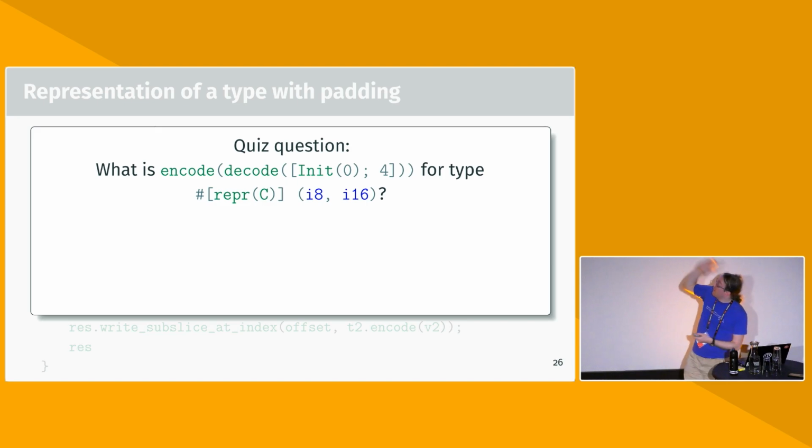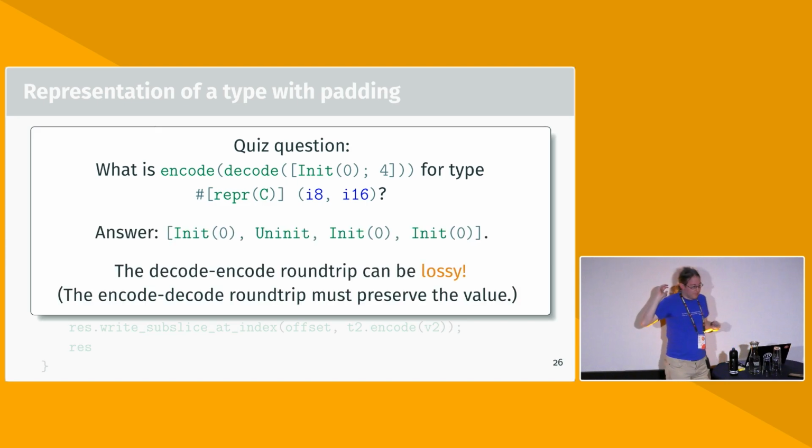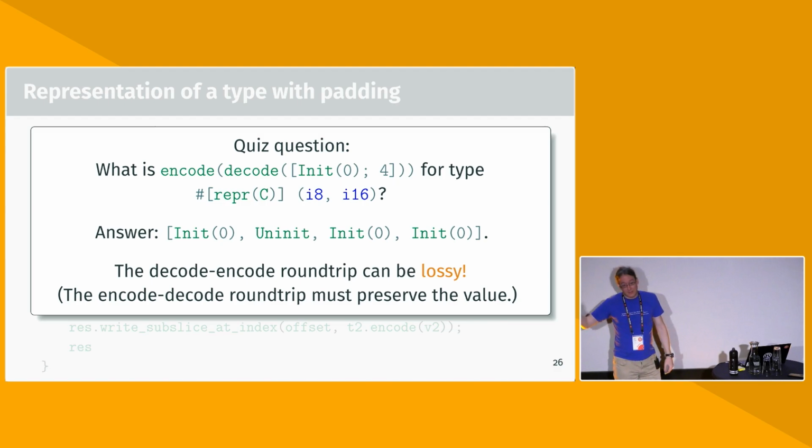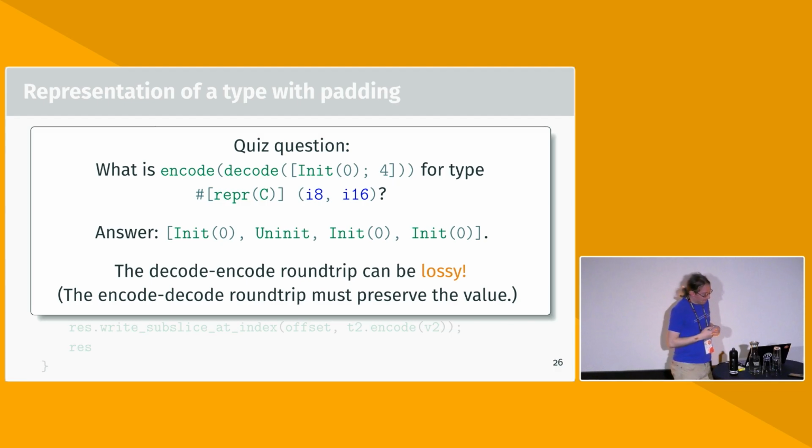The interesting thing is that the padding gets lost, because when we decode, we just get the mathematical tuple (0, 0) as a high-level value. And then when we encode that again, all of the padding is reset to uninit, right? Because the fact that there was a 0 in the padding is not even represented. So these decode-encode round trips can be lossy, and so these representation relations also implicitly define the fact that padding is lost on typed copies, as we say. The encode-decode round trip, by the way, has to exactly preserve the value.